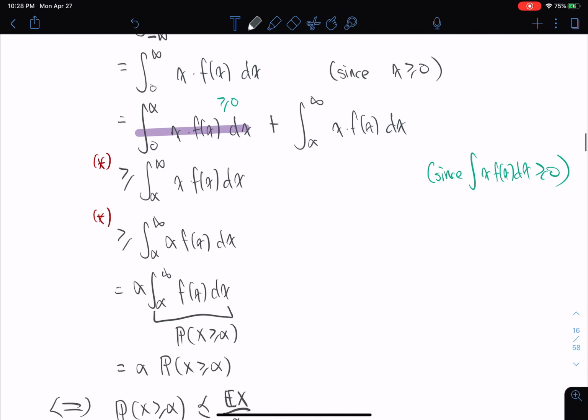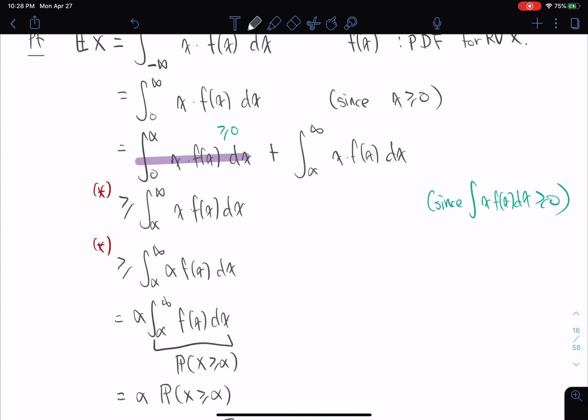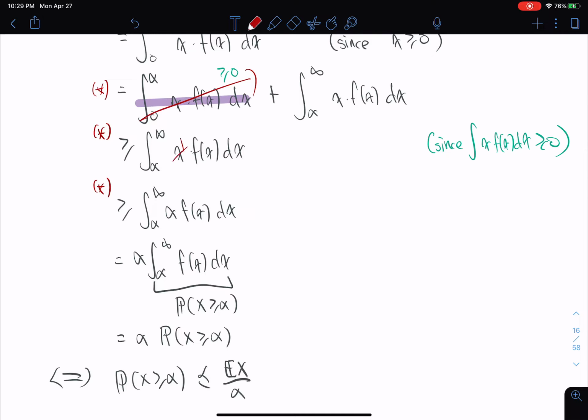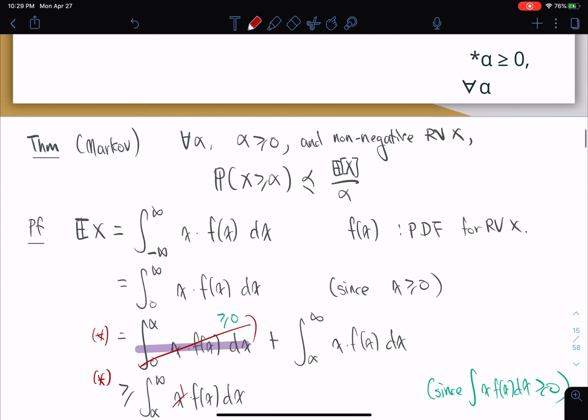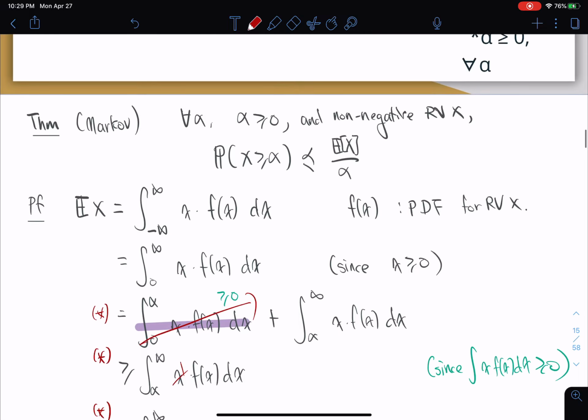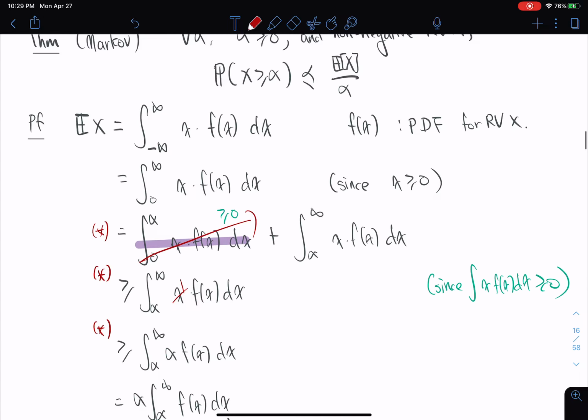So again, there are some really smart things, two very smart things in particular. Let's make it 3. The first thing is breaking apart into 0 to alpha and alpha to infinity. The second part is getting rid of this entire part. It's saying, okay, we don't care about it. The third part is saying we don't care about this x, we're just going to be alpha. And there you have it, Markov's inequality. I spent quite a bit of time talking about this because it's my favorite proof ever. And I think it's going to be very important for you moving on if you ever want to prove more.